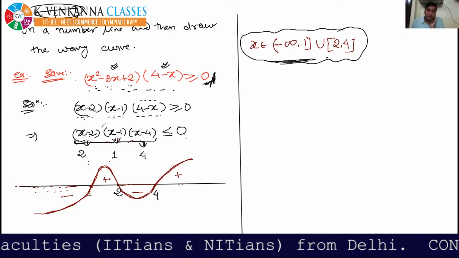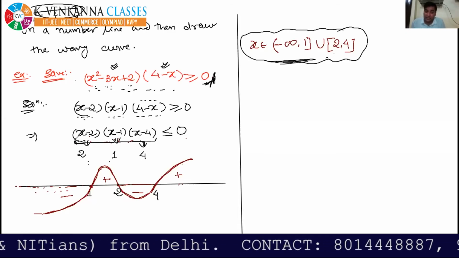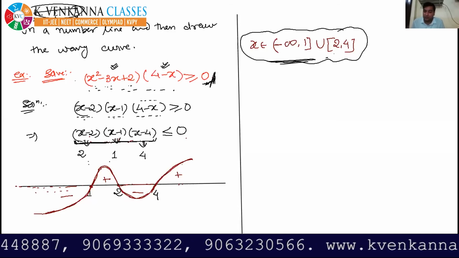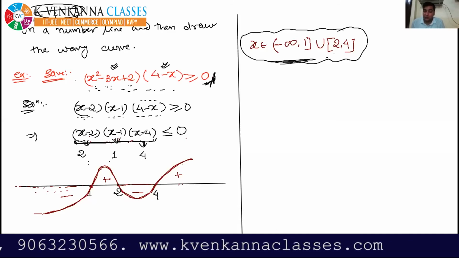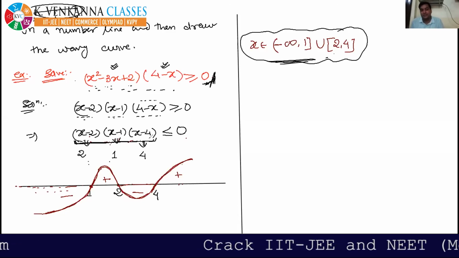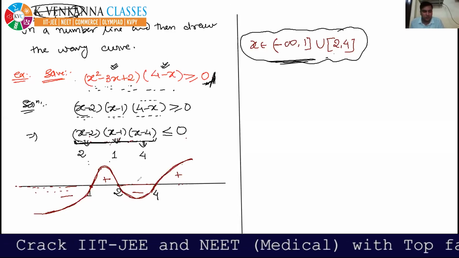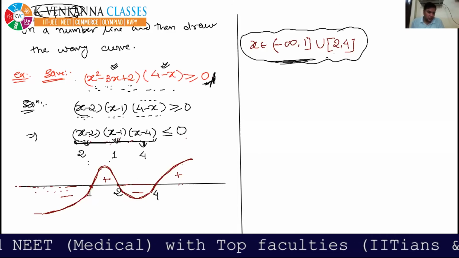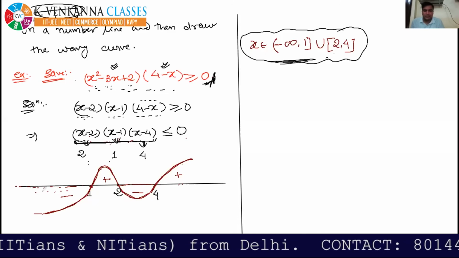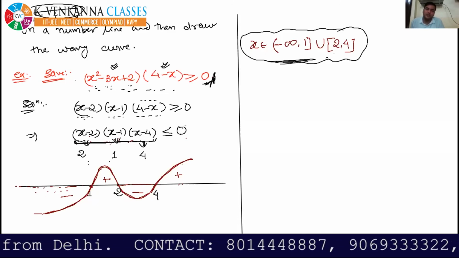Why? Because in the question it is being asked that this whole expression is less than or equal to 0. Less than or equal to 0 means wherever this whole portion is negative, you have to tell me the values of x. And as I told you, wherever the wavy curve is below the number line, in those regions this whole expression will be negative.